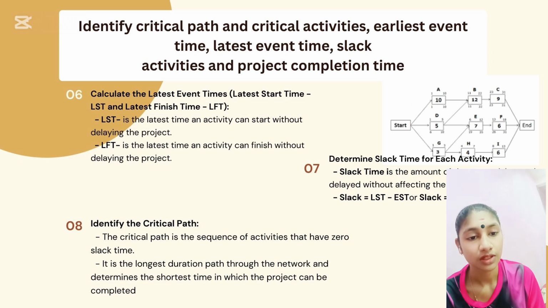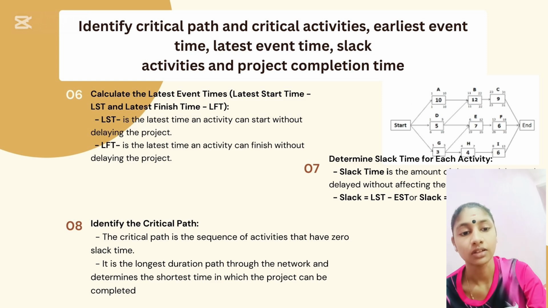And then last one is identifying the critical path. The critical path is the sequence of activity that have zero slack time. It is the longest duration path during a network, and the determination of the shortest time with which the project can be completed.